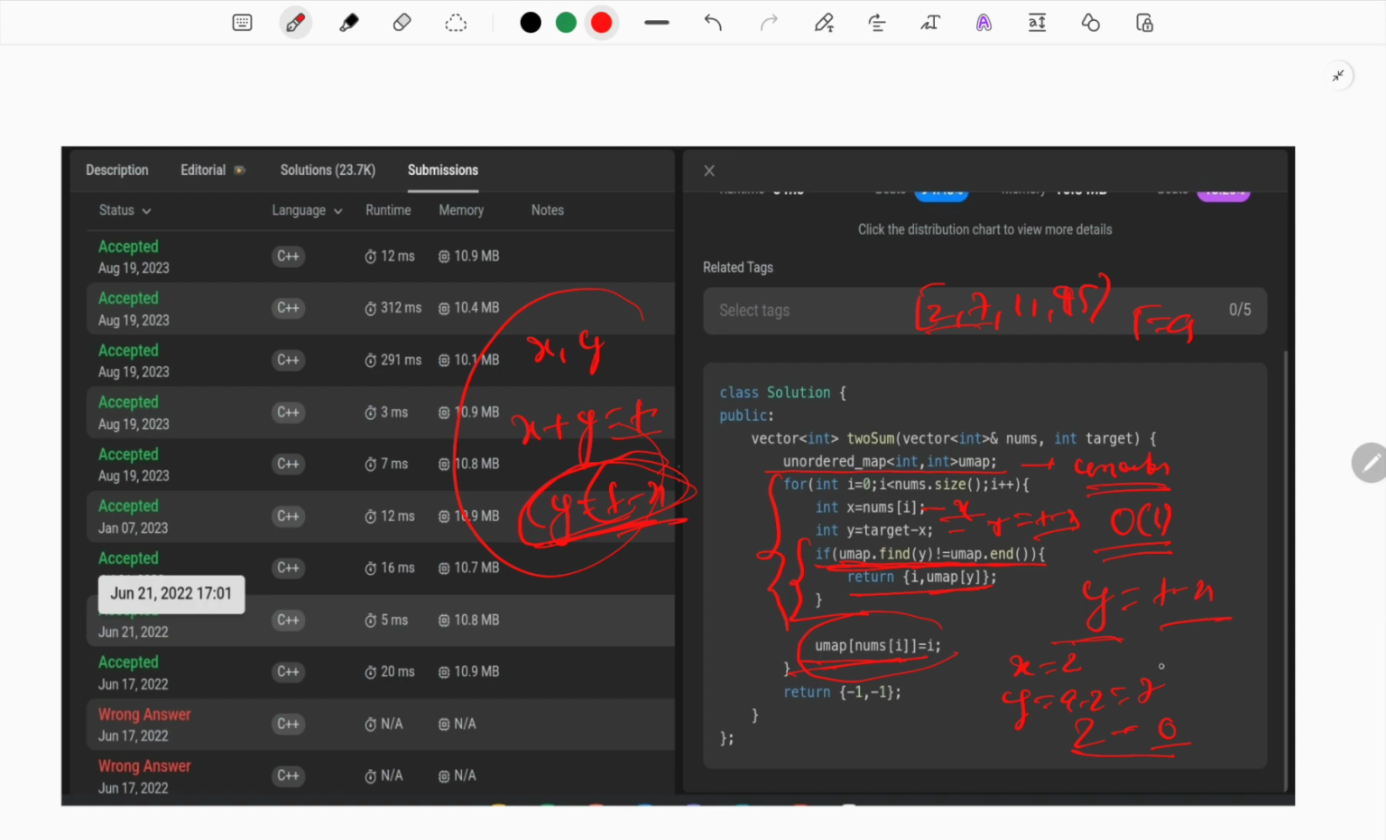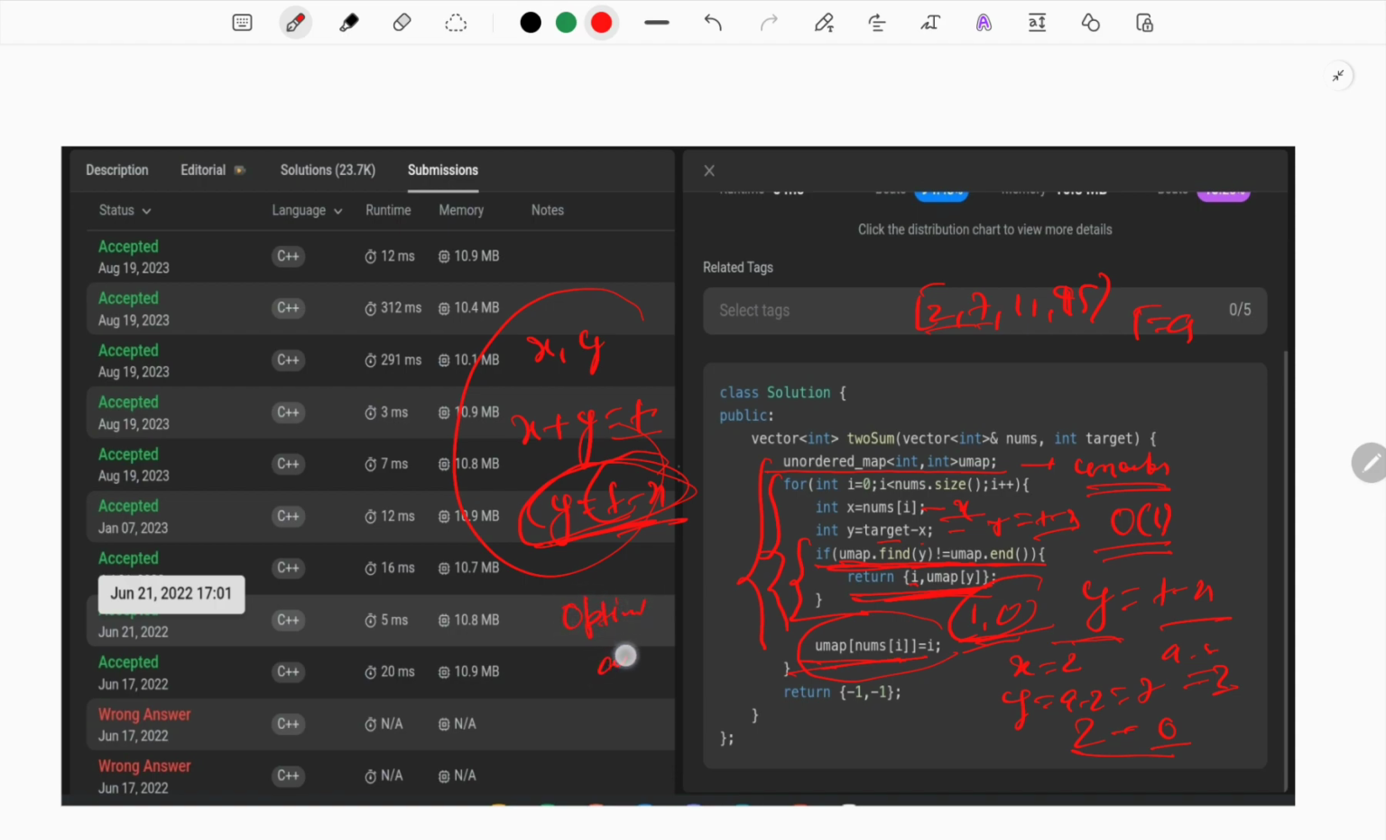Now we can observe that your target is 9 and the current value is 7, so we find the other value: 9 minus 7 is 2. Whenever you find 2 in the map, i is 1 and the stored index is 0. So now we simply return 0, 1. We are able to get our answer in just a few operations, easily.